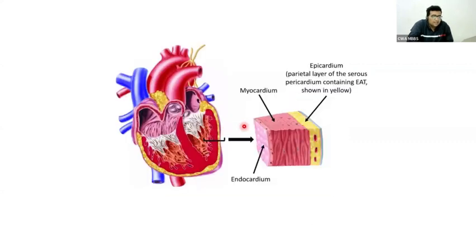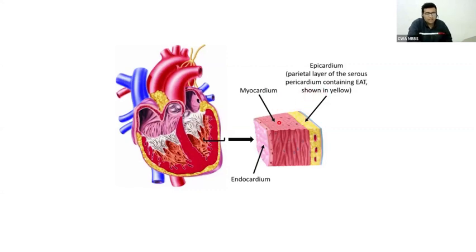Now the layers of the heart. You see, myocardium constitutes the major portion of the heart. Myocardium is a muscle. Smooth muscles are there, skeletal muscles are there, just like cardiac muscles are there. So this cardiac muscle constitutes the greater portion. It has to work continuously without any fatigue. Therefore, it's myocardium. More than that, inner endocardium and outer epicardium.